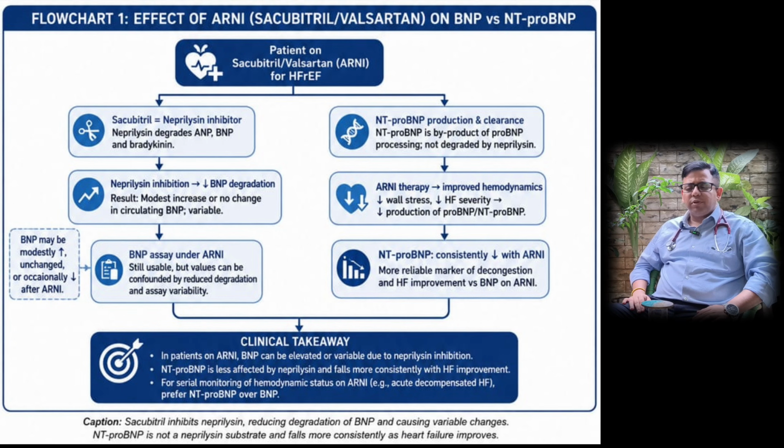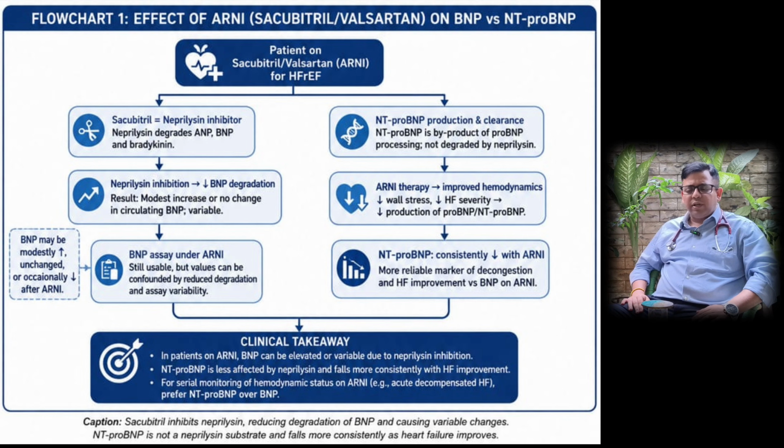So here in this case, two key pharmacological concepts have been discussed. First concept is this, that when we give ARNI to a patient, that is angiotensin receptor blocker and a neprilysin inhibitor. Neprilysin inhibitor is sacubitril and angiotensin receptor blocker is valsartan in this case. So what a neprilysin inhibitor will do, neprilysin enzyme degrades BNP, which is a natriuretic peptide. And if we give neprilysin inhibitor like sacubitril in this case, then it will lead to less degradation of BNP. So we will get high values of BNP.